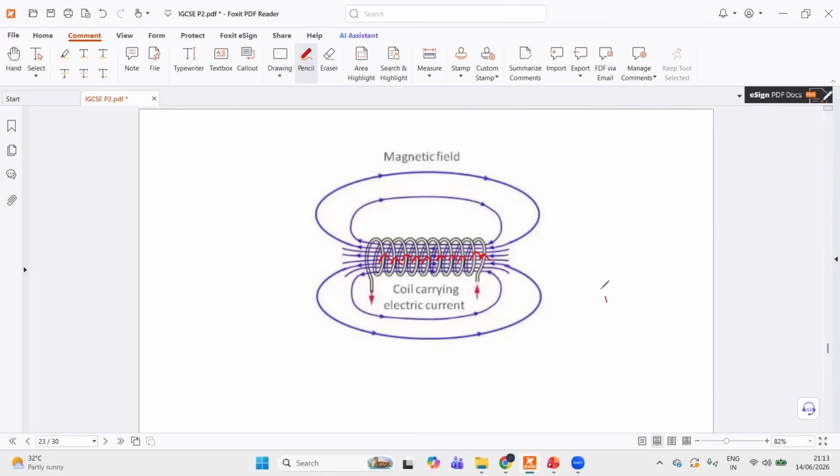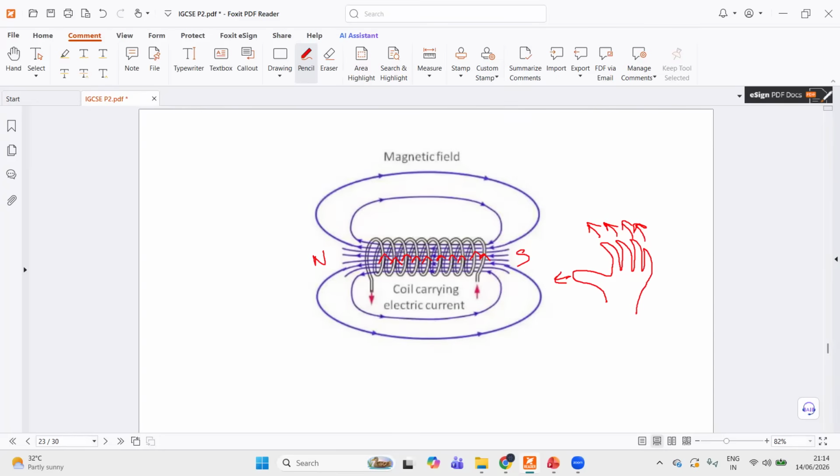So if you apply the right hand grip rule here, the four fingers are aligned with the direction of the current. So you see the thumb is pointing to the left, meaning this end is my north pole, meaning this end is my south pole. And we all know field lines always flow from north to south.